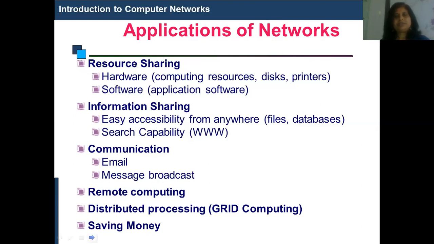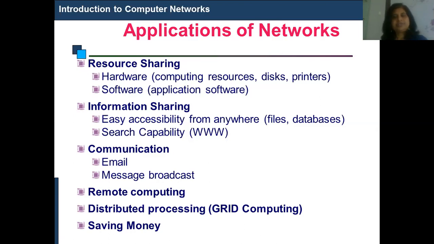Next one is information sharing. Information sharing means we are using information from anywhere, anytime, so it is easily accessible. We can access any file, we can access any database. We have the search capability of the WWW, the World Wide Web. Information sharing is only possible because of networking. We know that nowadays the world is moving around information sharing. So information sharing is one of the applications of computer networks.